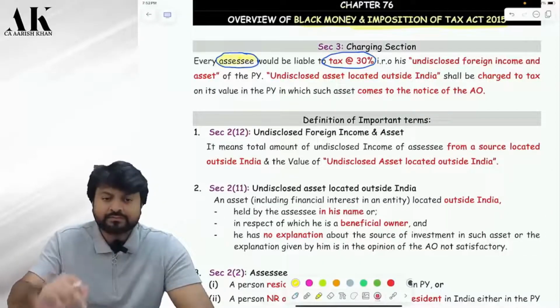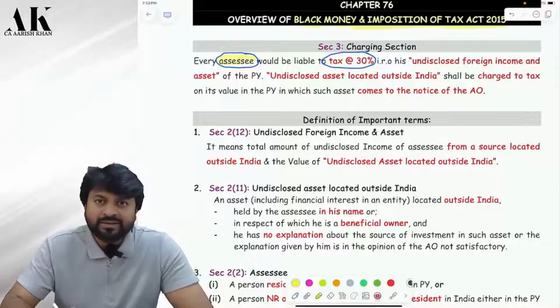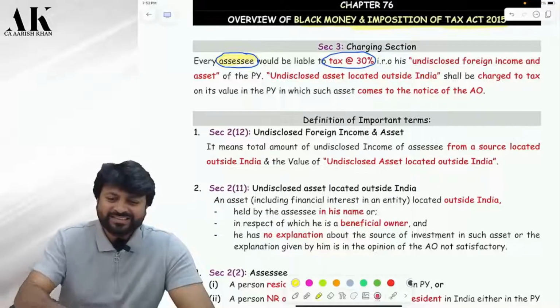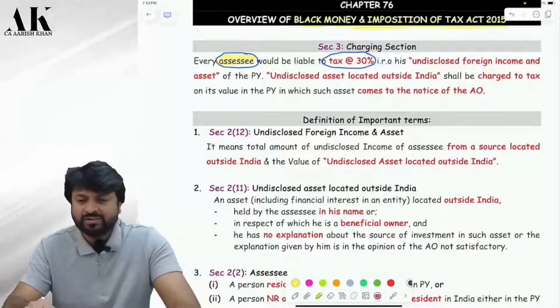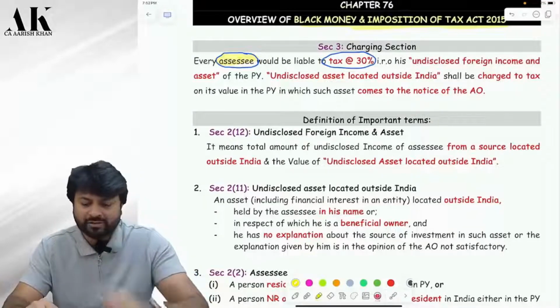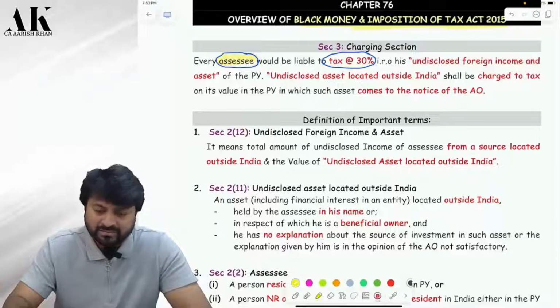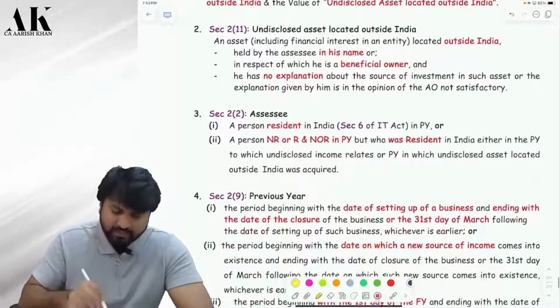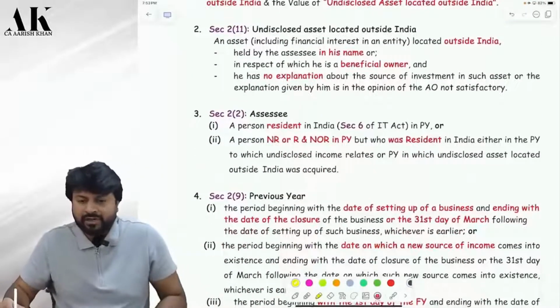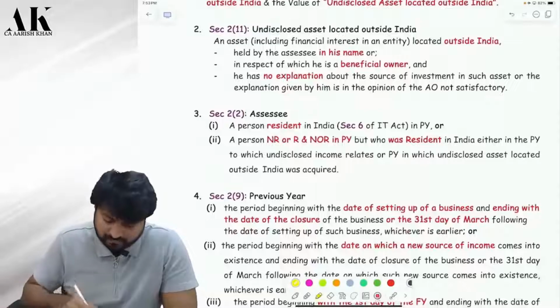Listen carefully. This is not an income tax law. This is a separate law you are learning. Yes or no? A separate law will have its own definition or not? Everything will be of its own. Correct or not? So every assessee would be liable to tax at the rate of 30%. So what does assessee mean? Let's see the definition of assessee below. Shall we? Let's see.